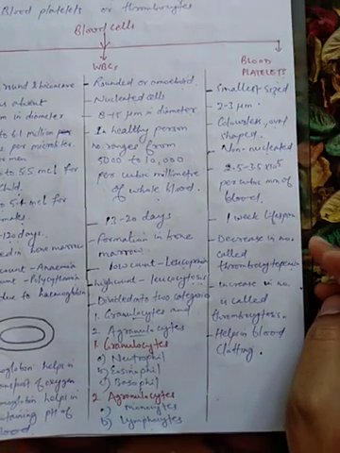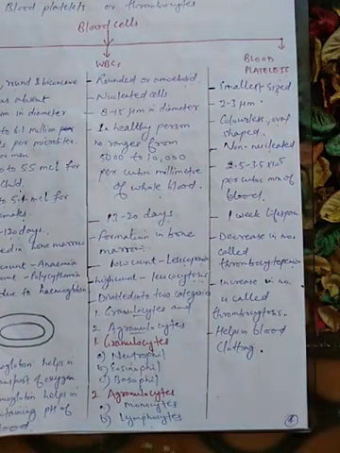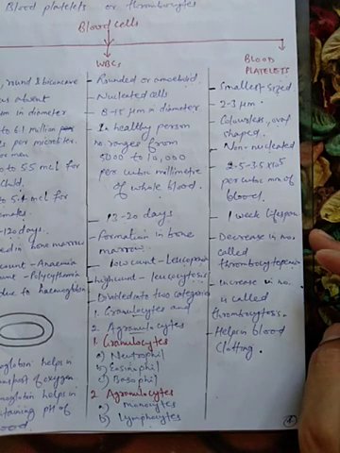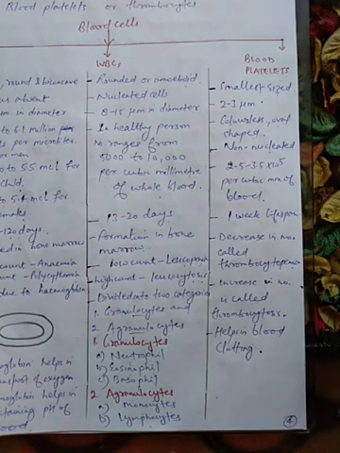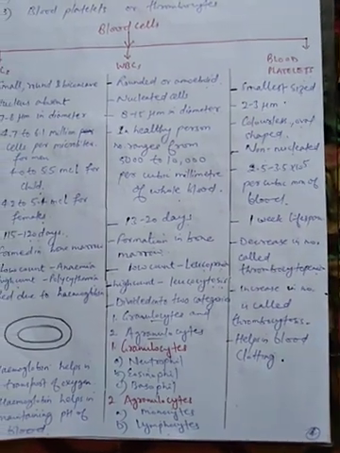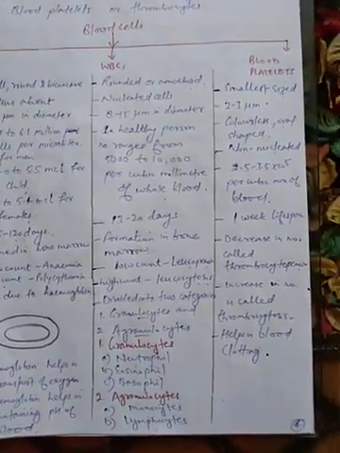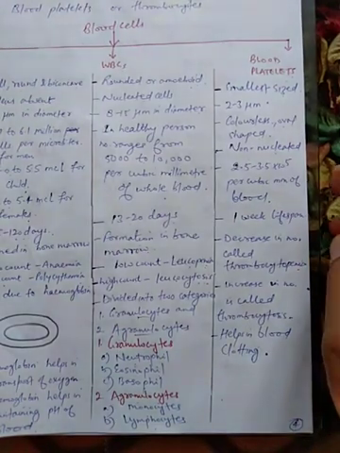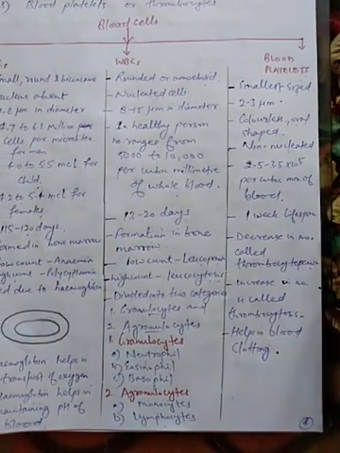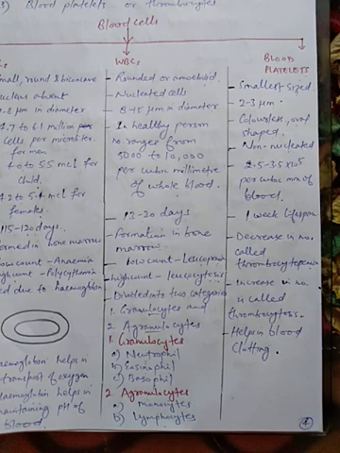Now students, see why blood platelets are important. Because blood platelets help in clotting of blood. Just imagine if you have a cut or some accident and the blood continuously flows out from your body, what will happen? Ultimately we are going to die, because if there is continuous flow of blood outside, then there will be no blood inside the body. And the different cells, different parts are not going to get oxygen.